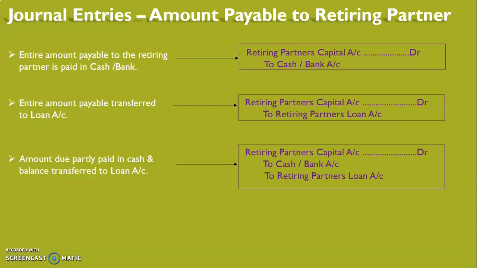So students, here you have seen that most of the entries are more or less the same as you have done in admission of a partner. Only entries relating to goodwill, ascertainment of share in profit, if any, adjustment of capital and amount payable to the retiring partner are different. I'm sure you have understood this.